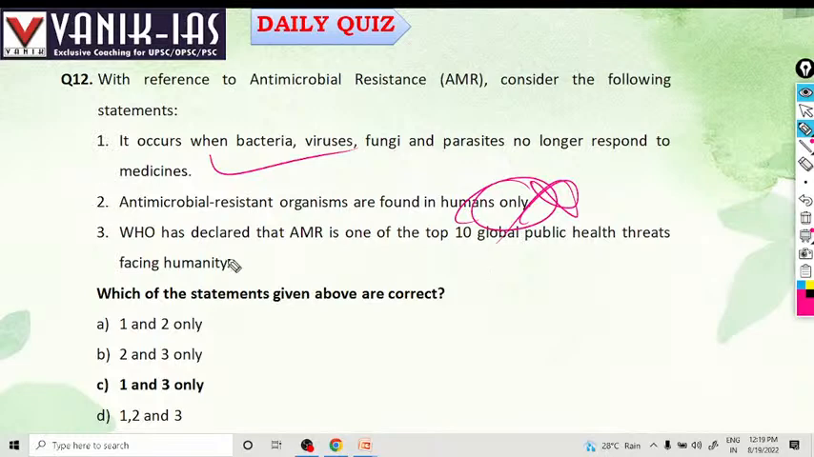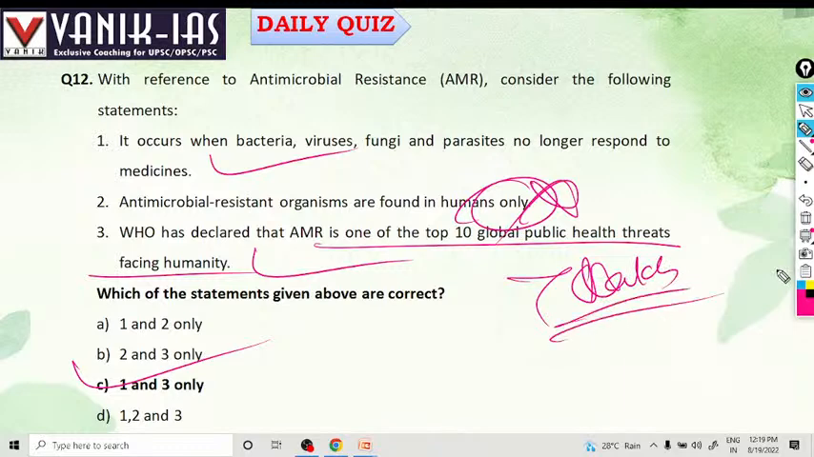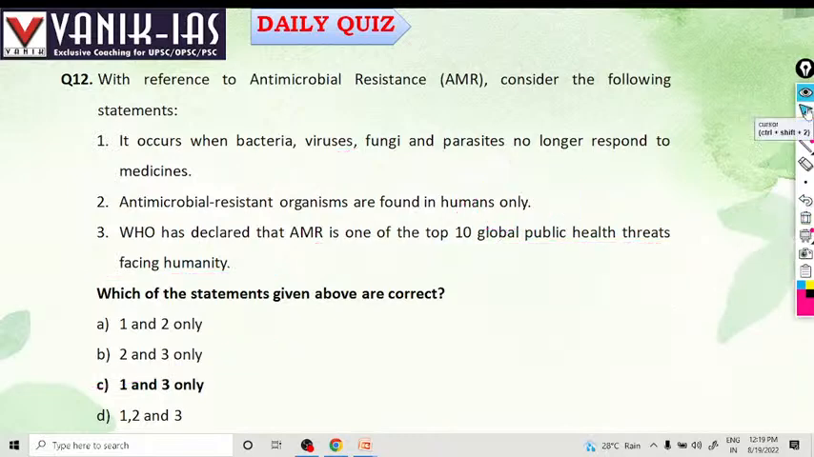WHO has declared AMR one of the top 10 global public health threats to humanity. Around 7 lakh people per year are dying because of antimicrobial resistance. It occurs because of indiscriminate use of antibiotics. Using antibiotics again and again, antimicrobial resistance can develop. Improper doses of antibiotics are also responsible, right?